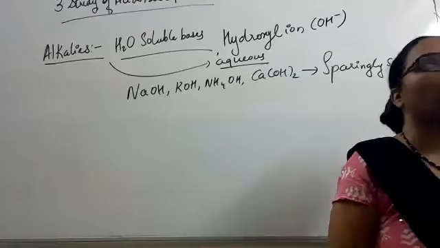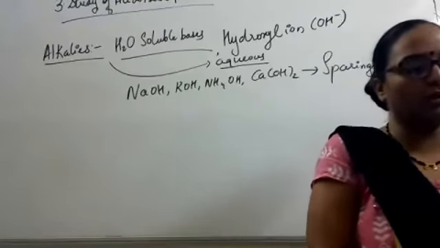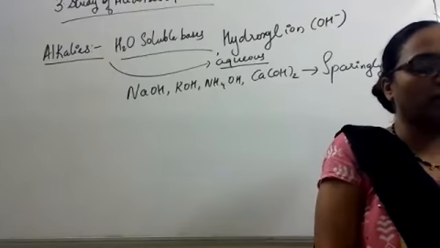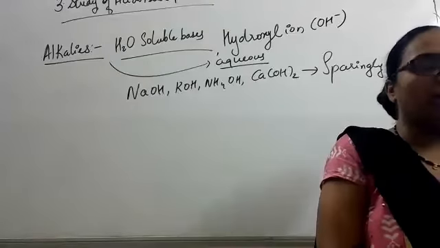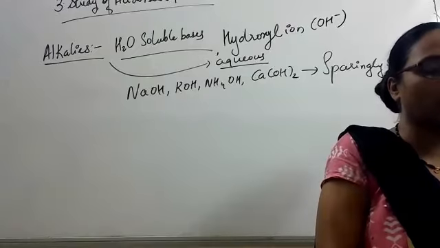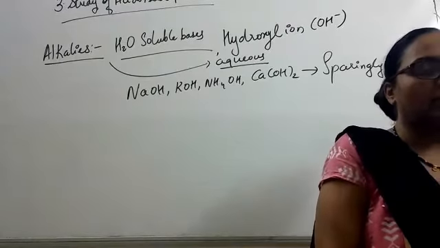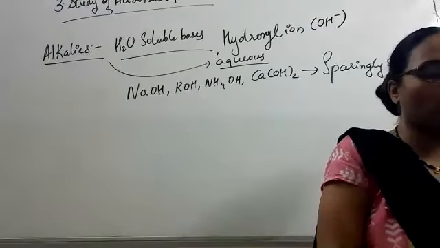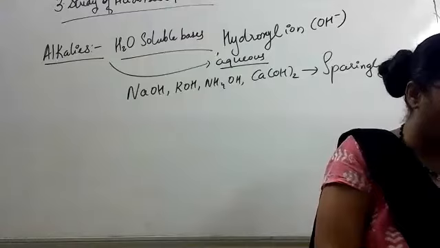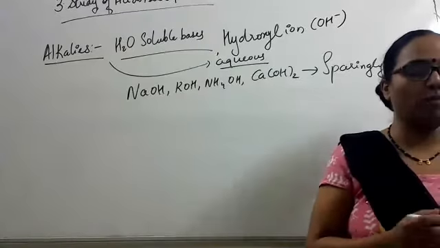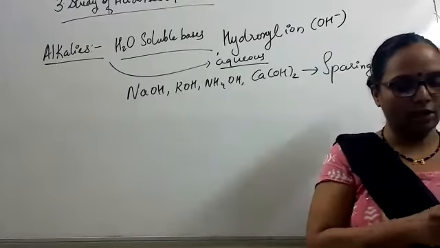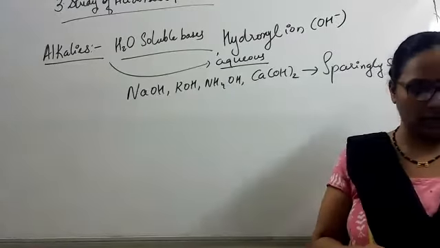True solution means, for example, if you take salt and dissolve it in water, it will dissolve completely. If you take sugar and dissolve it in water, it is going to dissolve completely. But NaOH, KOH, NH4OH, calcium hydroxide are sparingly soluble. Little amount will get dissolved, little will remain in undissolved state. They also form hydroxyl ion as the negatively charged ion in aqueous solution.